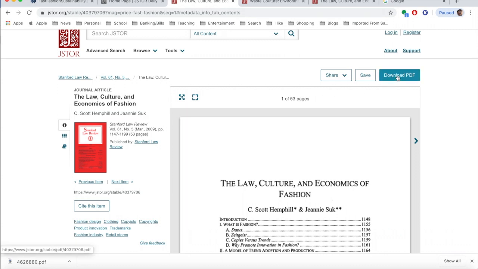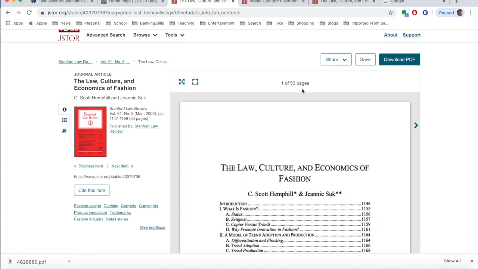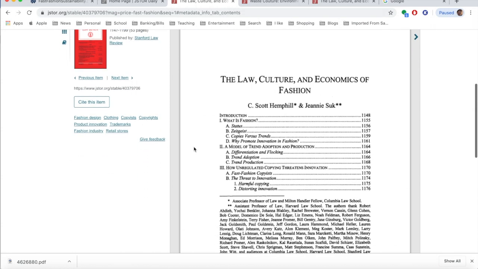So this one, it looks like I can download the PDF, so it is free, and it's about 53 pages. So anytime you have something that's about 53 pages, your mentor or myself, we can tell you which pages you definitely need to read and print, like the intro and the conclusion, and which pages you don't need to, because we don't expect all of you to print out and read 53 pages for just one article, especially when you need 5 articles if you're a freshman and 8 if you're a sophomore and junior.